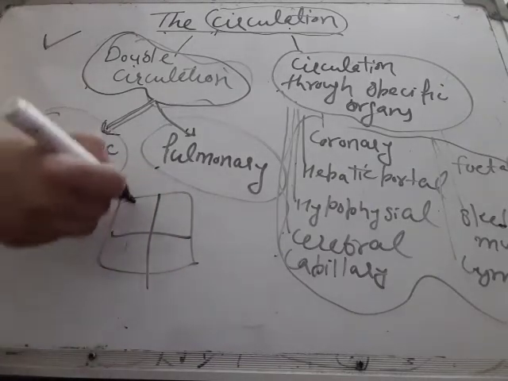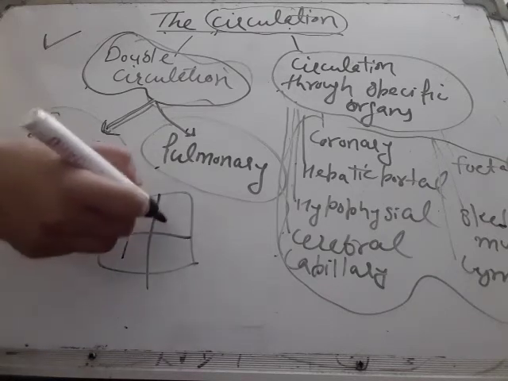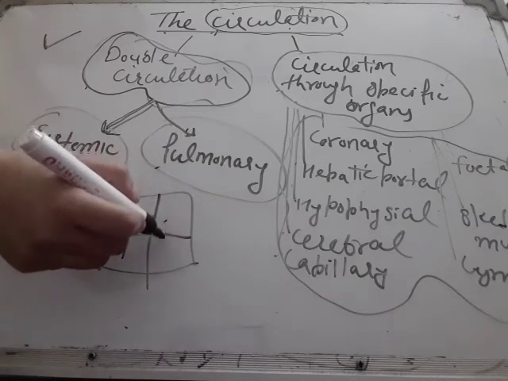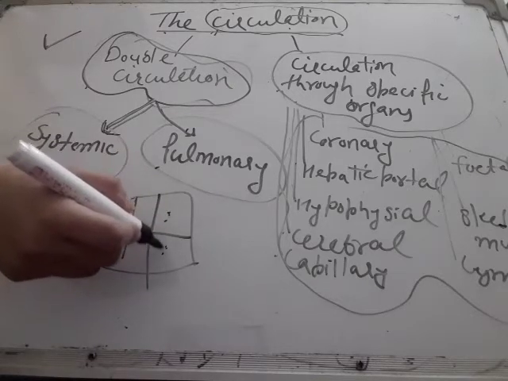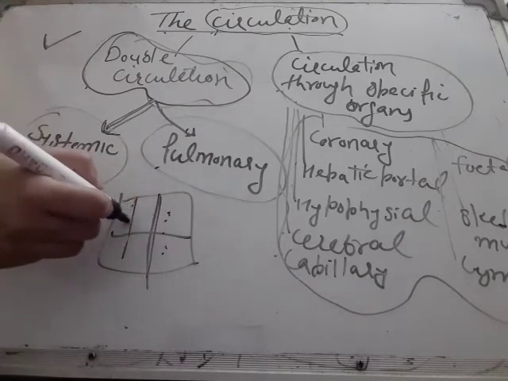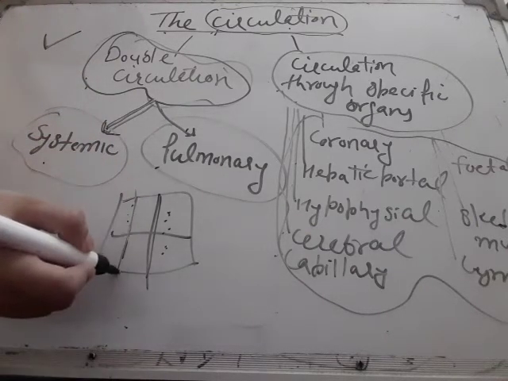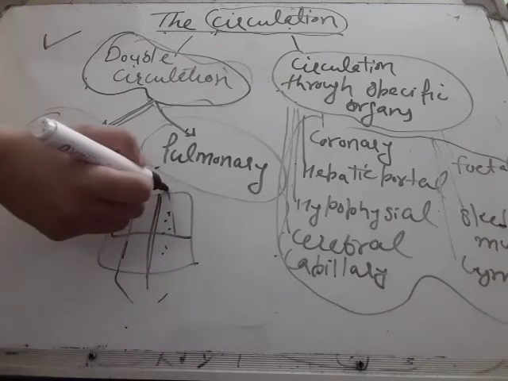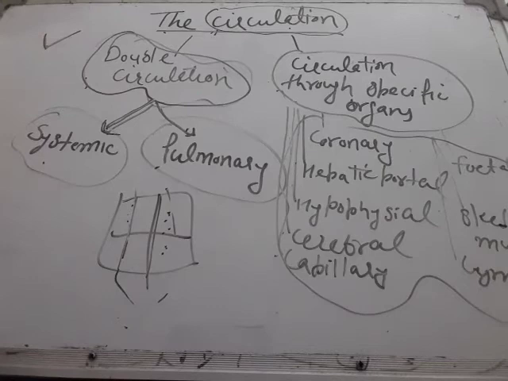The right side, that is right atrium and right ventricle, carries impure blood, and the left atrium and left ventricle both carry pure blood. So pure and impure blood don't get mixed. This is the significance of double circulation. First impure blood flows, followed by the movement of pure blood. This is known as double circulation.